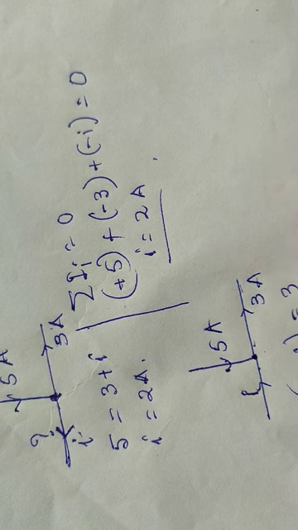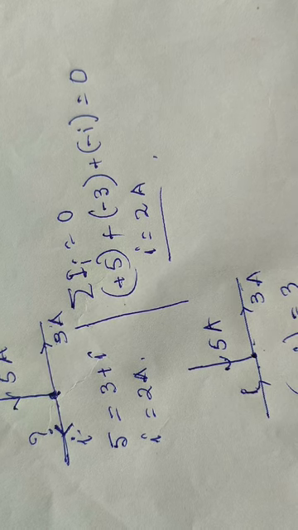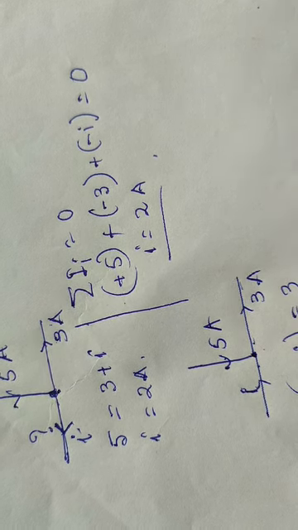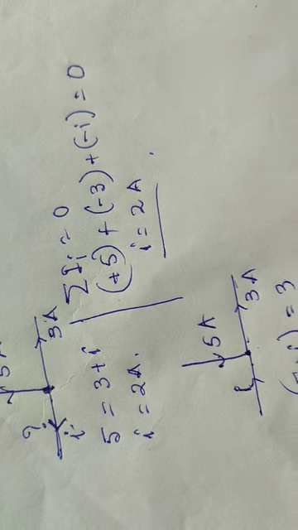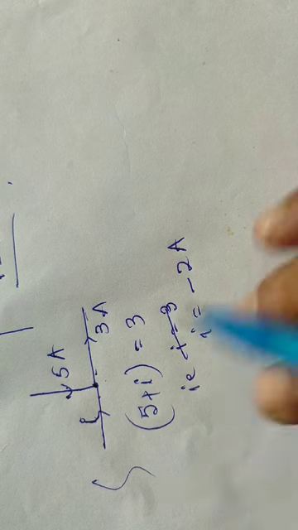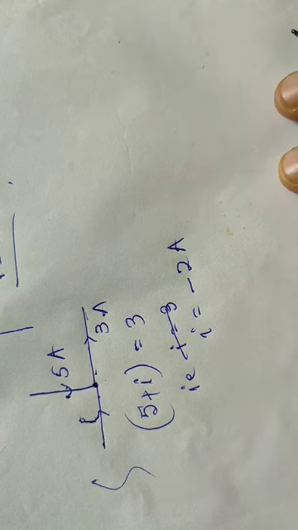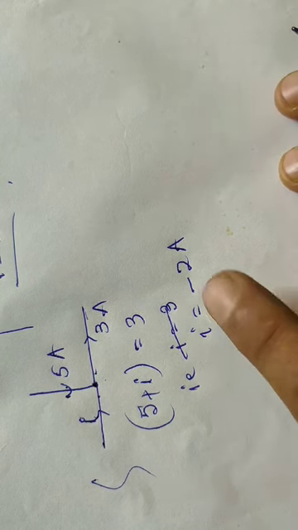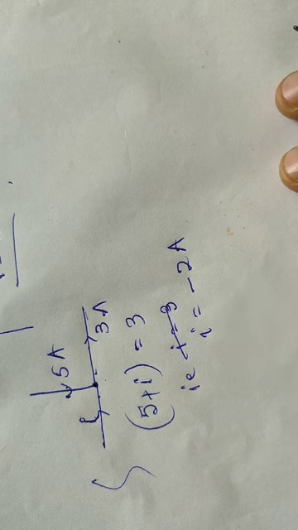That gives I equal to minus 2 ampere. So negative current, minus 2, is not wrong. The negative sign indicates the direction of the current.